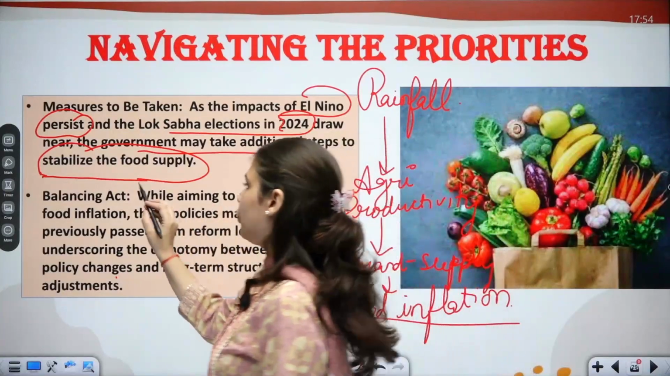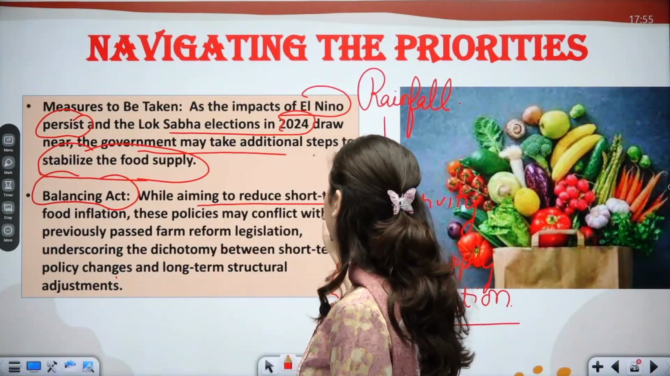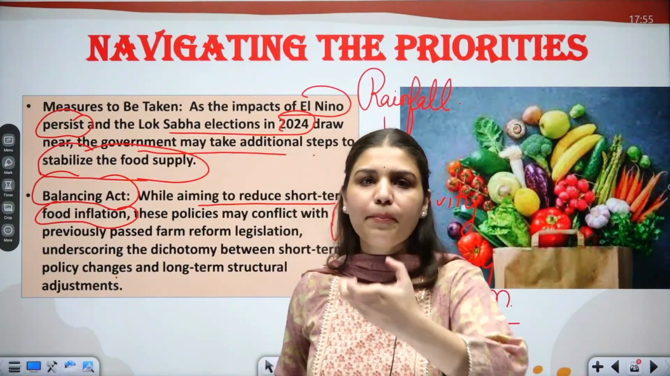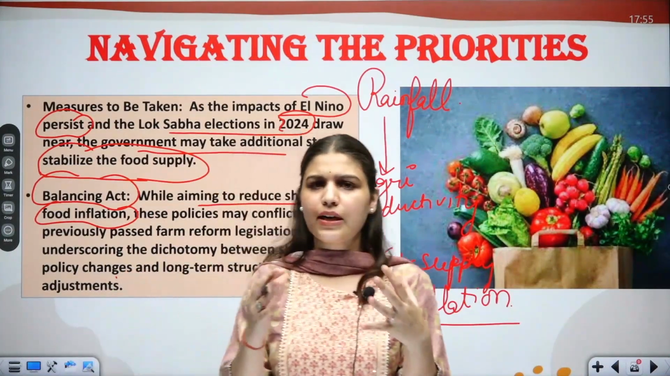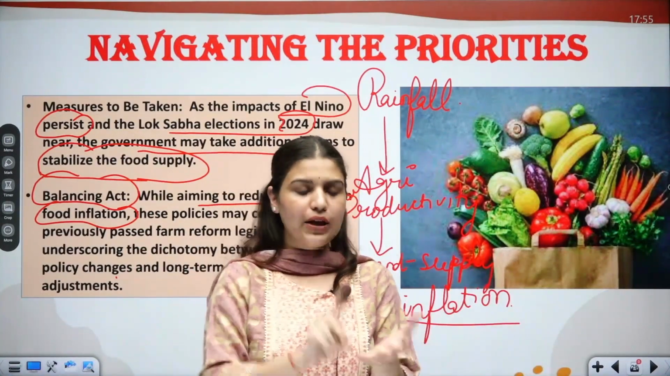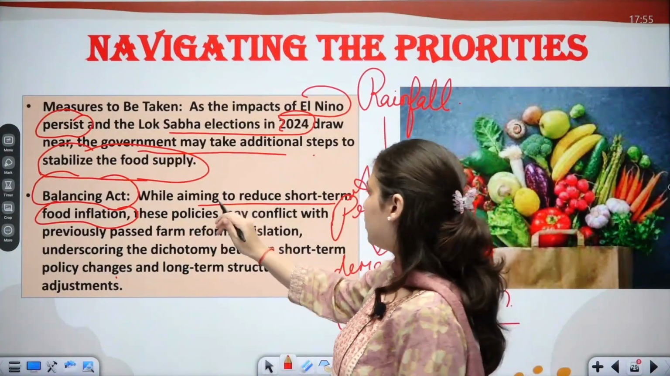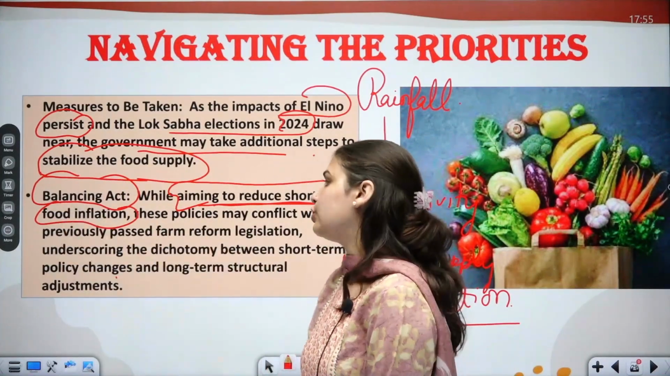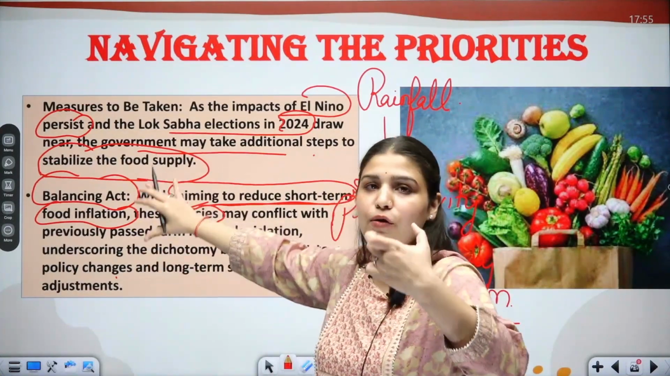If we talk about the balancing act, how the government would balance it, the government will aim to reduce short-term food inflation. First of all, the government's aim will be to curb food inflation in the short term. Usually when we study, we also make targets for the short term: day targets, then weekly targets, then monthly targets. This is how the government will also try to do. But these policies, this is how the government would be balancing it.